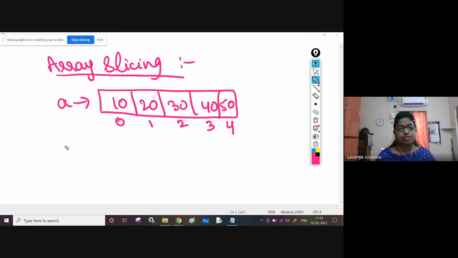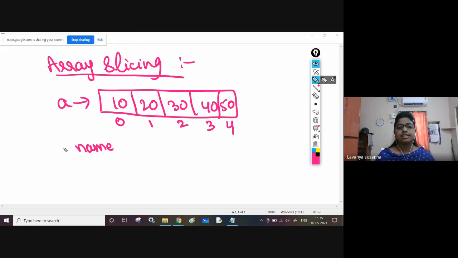Syntax. First, you need to use the variable name, the array name. Slicing is nothing but retrieving a group of elements from the array. Now let us see how to slice.